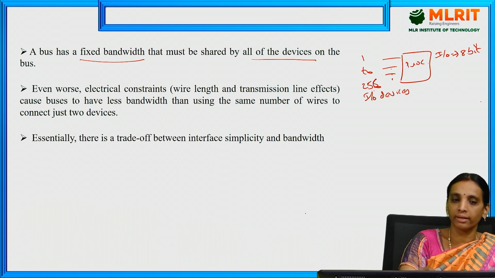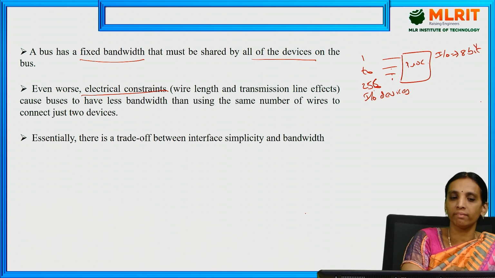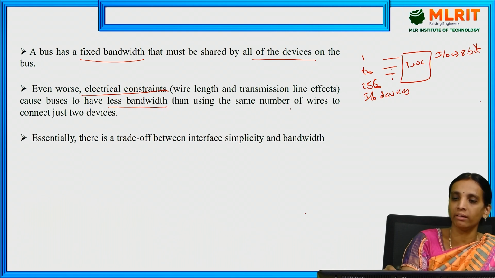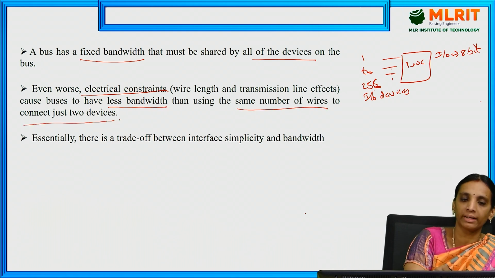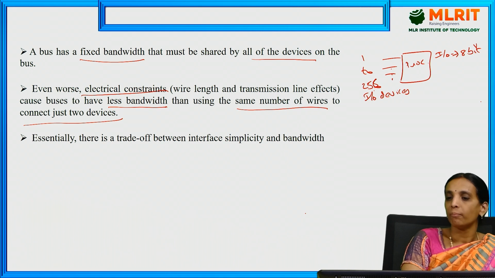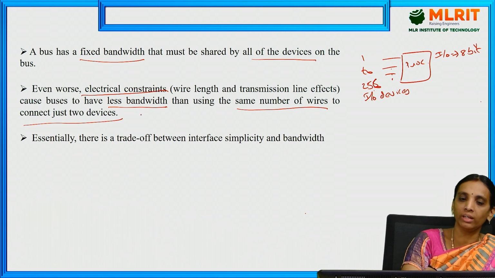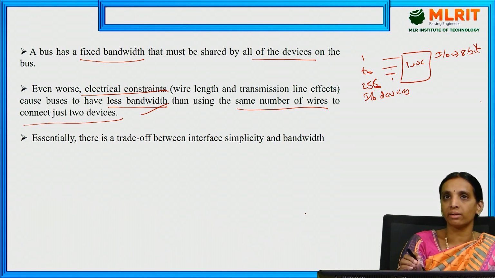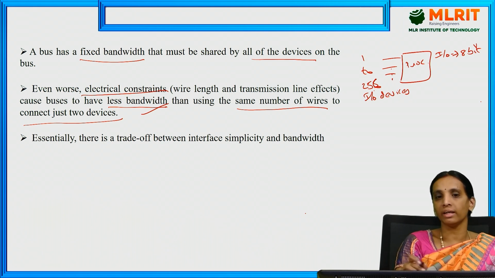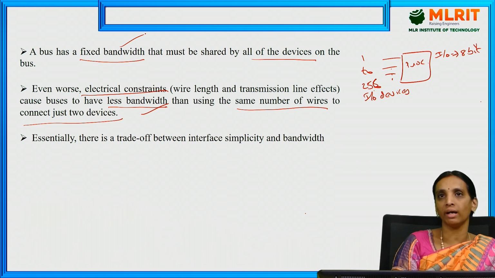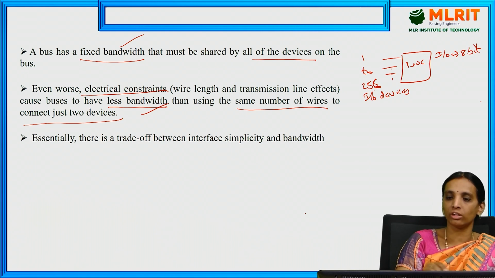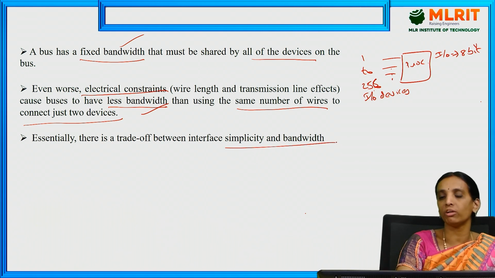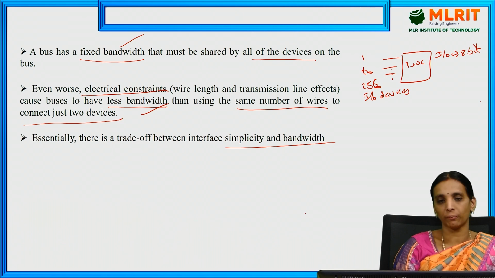And there are electrical constraints which cause a bus to have less bandwidth than the same number of wires used to connect just 2 devices. Here, because of the electrical constraints, we have less bandwidth. Otherwise, if all the connections are good and you maintain the electrical constraints perfectly, then the bandwidth will be fixed and high. So essentially, there is a trade-off between simplicity and bandwidth.